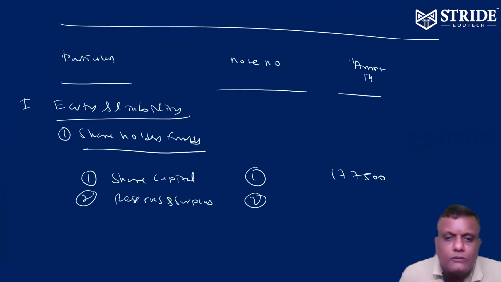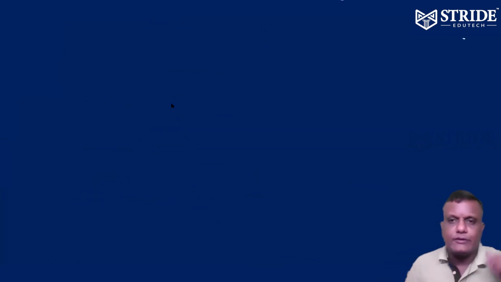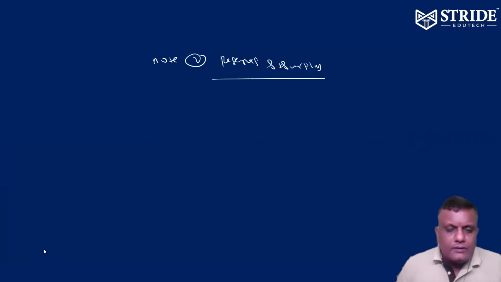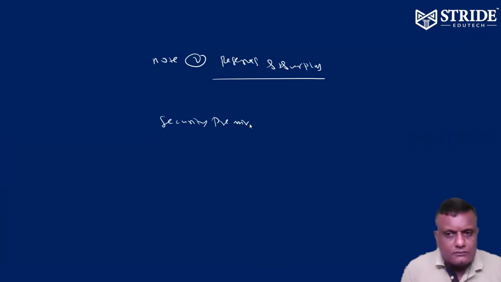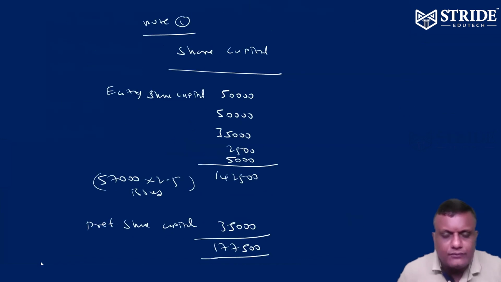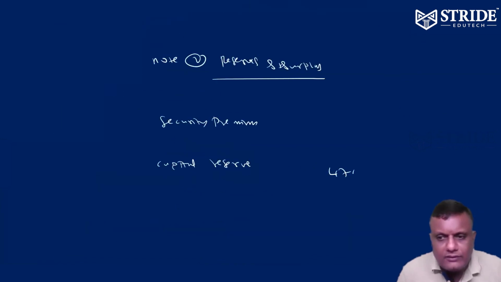Now note number 2, we'll go to reserves and surplus. In reserves and surplus, securities premium will come, and capital reserve you have to post. Capital reserve is going to be 4,763. Okay.